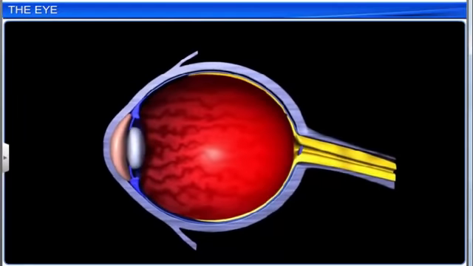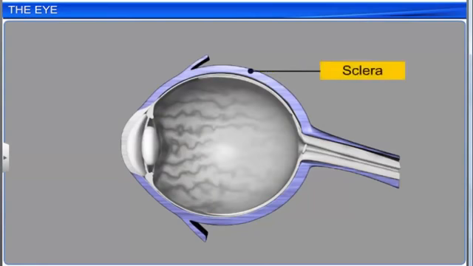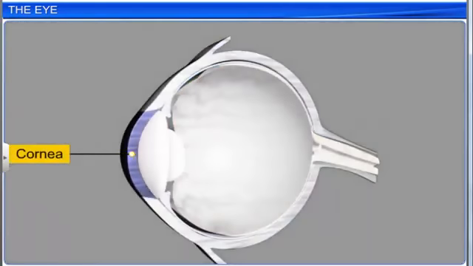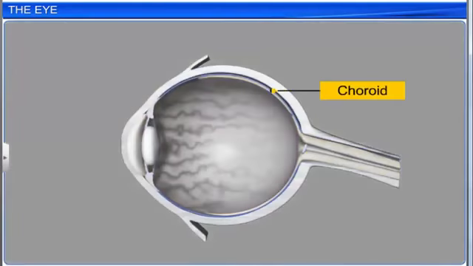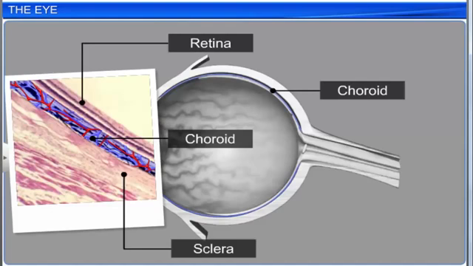The wall of the human eye is composed of 3 layers. The external layer, or sclera, is made of a dense connective tissue. The anterior portion of the sclera is the cornea. The middle layer, or choroid, is bluish in color and contains many blood vessels.